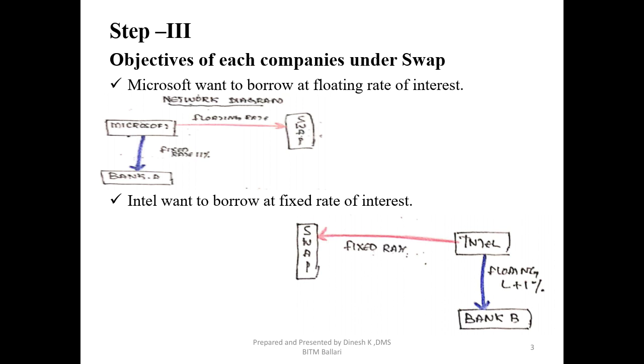So what is the rate of interest? We still don't know. We are going to work that out in the process of the swap transaction. Just to understand, they want to move to floating. Similarly, Intel wants to borrow a fixed rate loan. The red arrow shows that Intel wants to pay a fixed rate towards the swap, whereas in the present loan Intel is paying the bank a floating rate, shown by the blue arrow towards the bank, that is LIBOR plus 1.